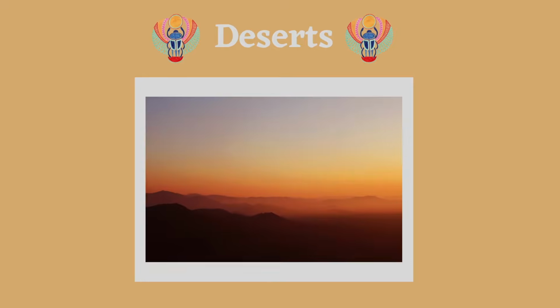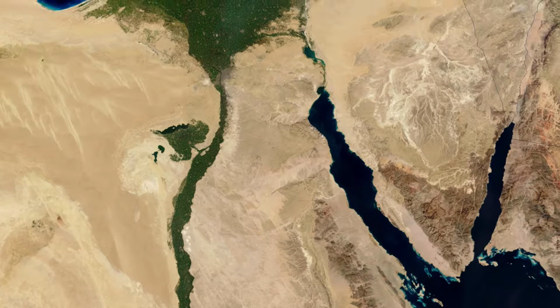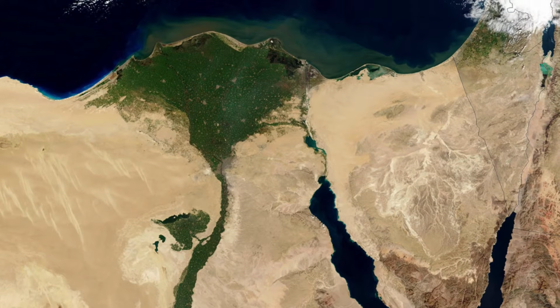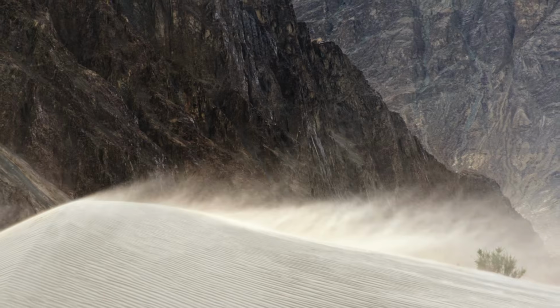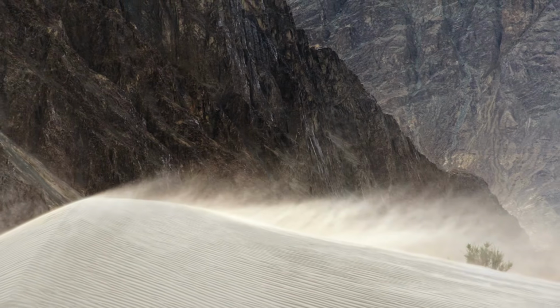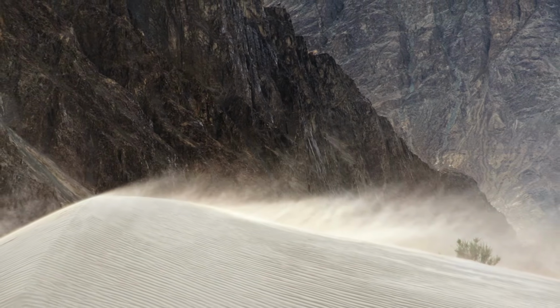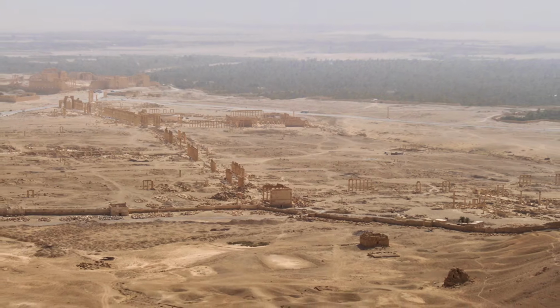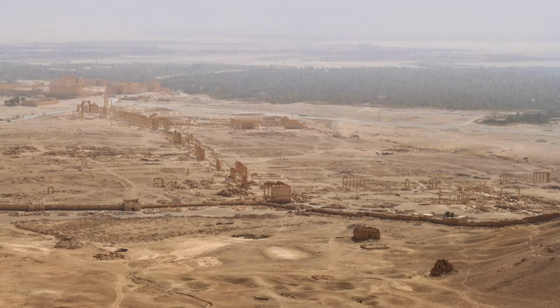The third topic is deserts. There were many deserts that surrounded the civilizations of Egypt, Kush, and Canaan. Deserts were harsh environments because sometimes sandstorms had high winds, low visibility, and particles that could get into the lungs and eyes. To the east of Canaan was the Syrian Desert. The environment was hot and dry.